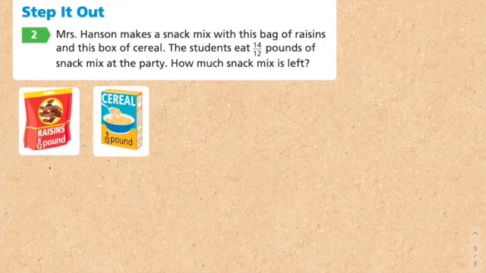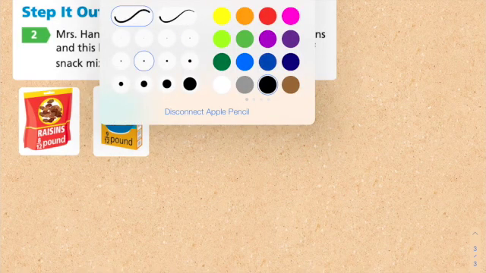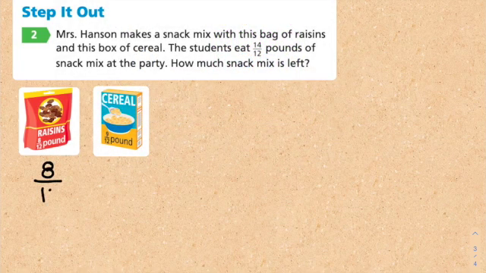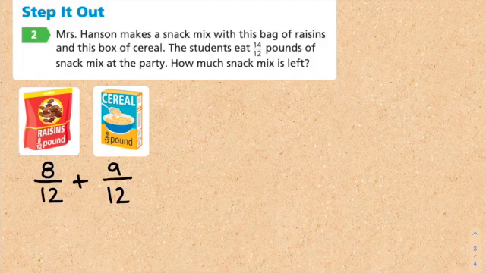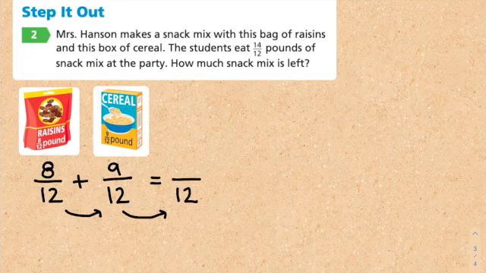So the raisins are 8 over 12 pounds. And I'm adding it to the bag of cereal because what she did is she took the raisins and the cereal and she probably dumped them all in a bowl, and that's how much she had together. So all I have to do is add. This is what the equation would be, and when we're adding, if the denominator is the same, we don't change it. And 8 plus 9 is 17. So we have 17 over 12 pounds of mix, right?